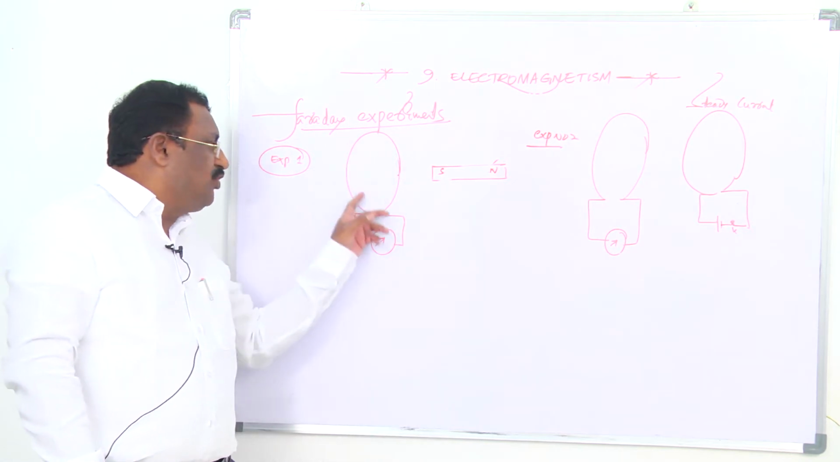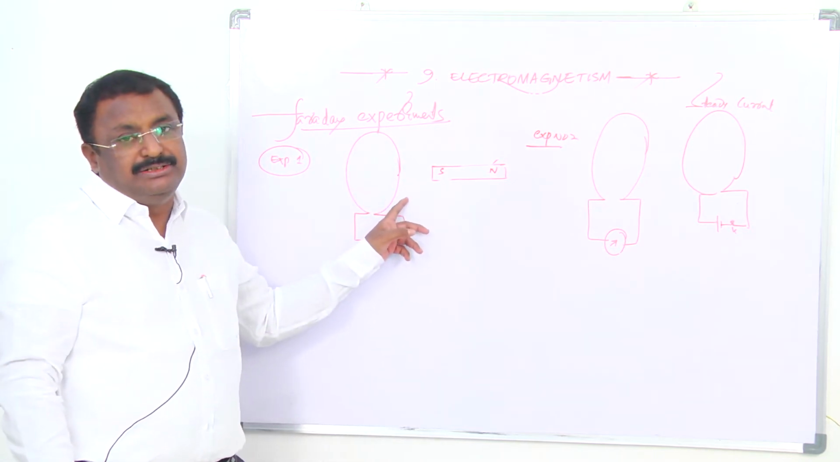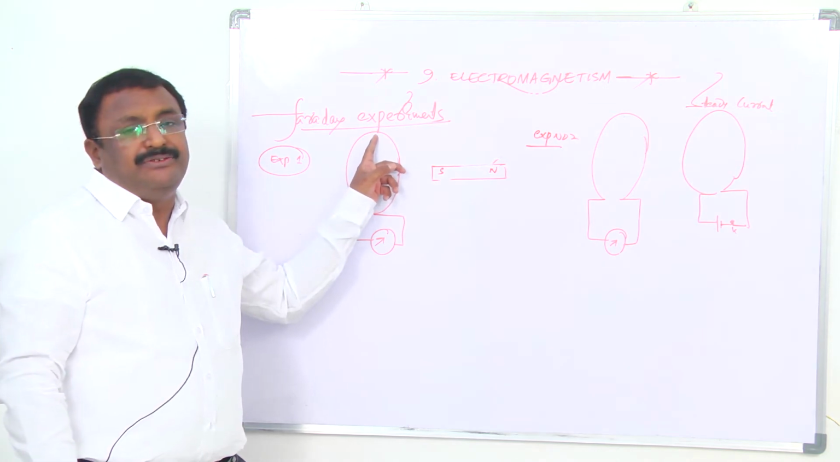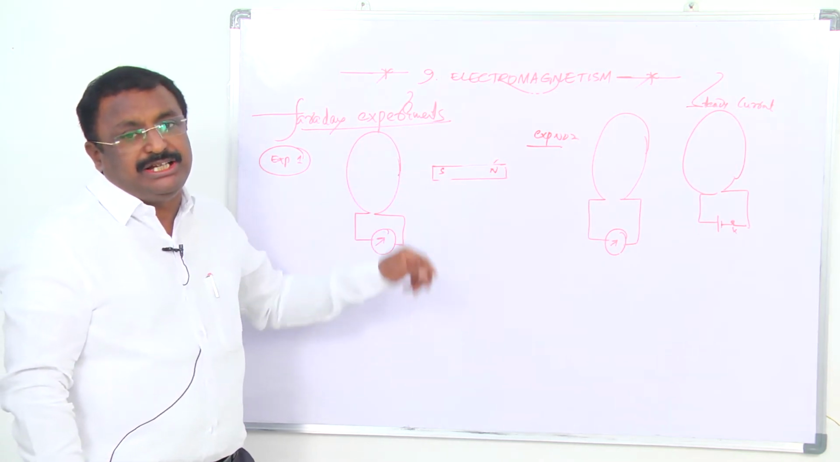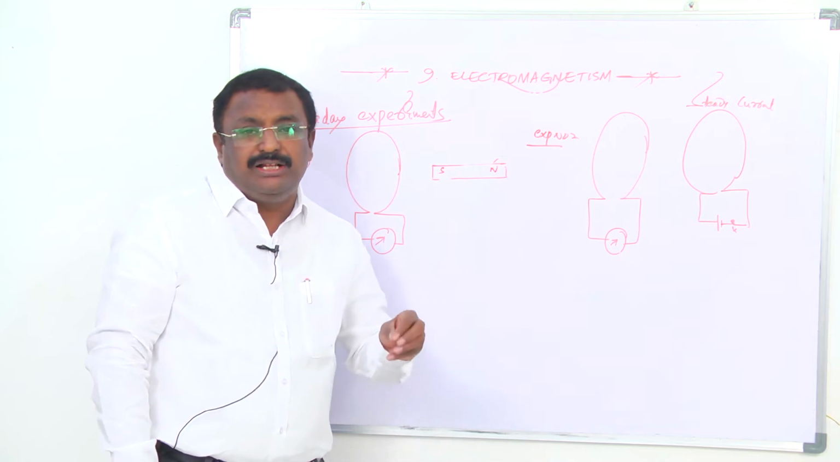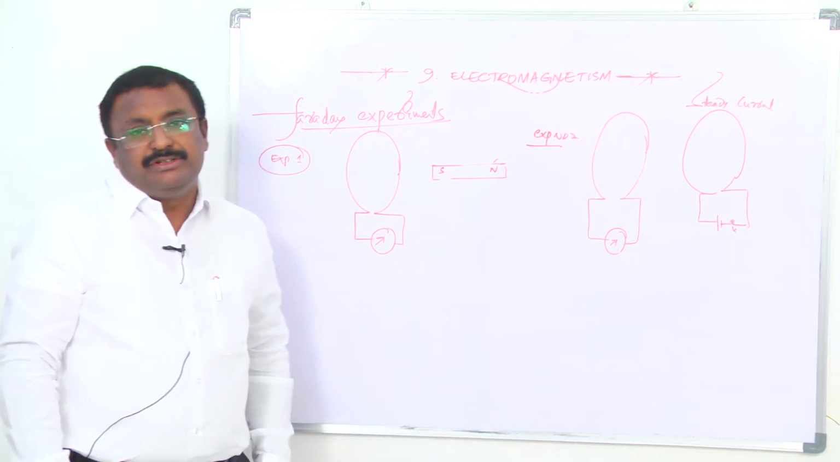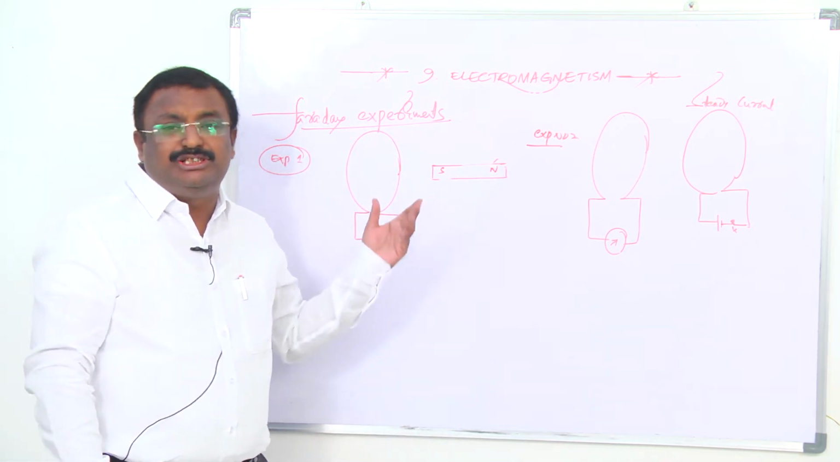So already in the coil electric charges are there. How can you measure EMF? The work done on the charge. The work done on the charge is nothing but EMF. The work done by the charge is nothing but potential difference.